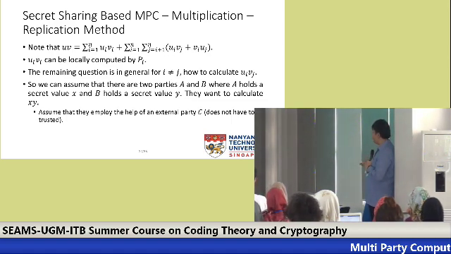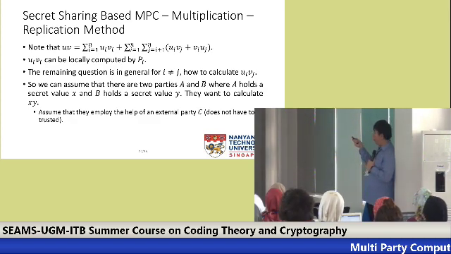The remaining question is, for i not equal to j, how to calculate ui times vj? This can again be reduced to just this question: if you have two parties, A and B, A holds x, B holds y, how to calculate the share of x times y?